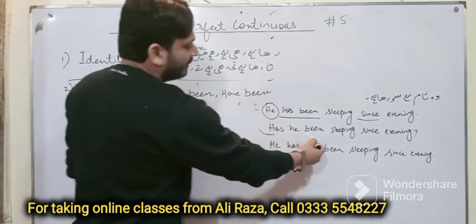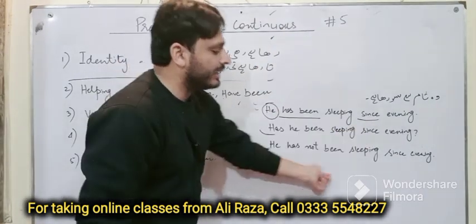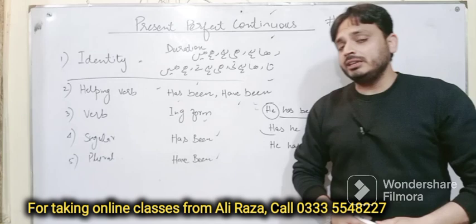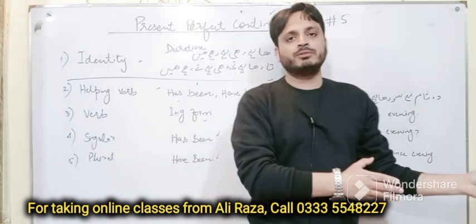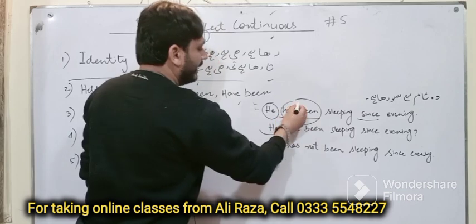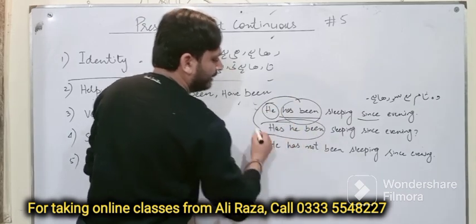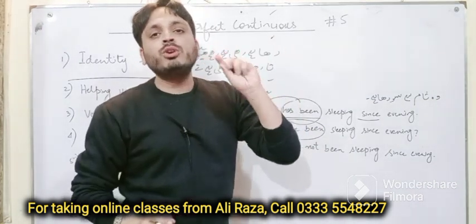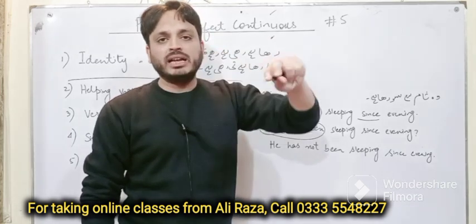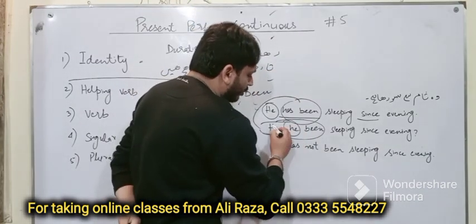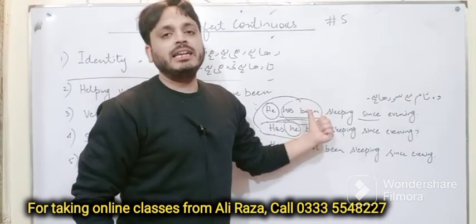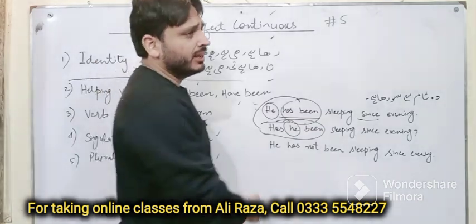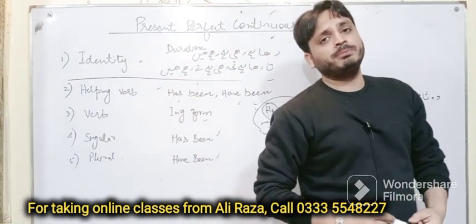For making interrogative: has he been sleeping since evening? And negative: he has not been sleeping since evening. Remember, as I always mention, for making interrogative you have to bring only the helping verb to the start of the sentence. For example, he has been sleeping, interrogative, so you just bring has he been. But remember, we have two helping verbs here, has been, so you are not supposed to use has been together. You have to bring your subject in the middle of has and been. You can't say has been he sleeping. This would be considered a blunder. And for making negative, you will say he has not been sleeping, वो नहीं सोता रहा.